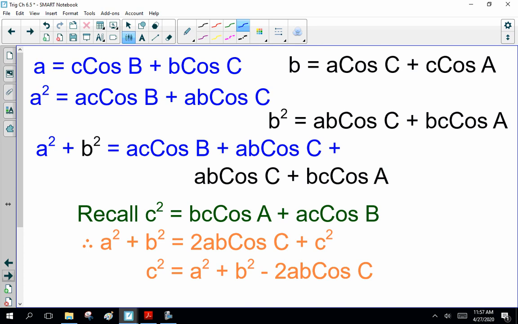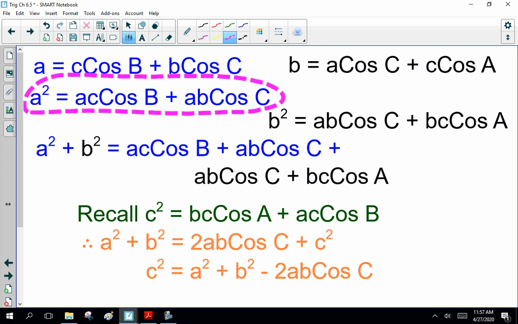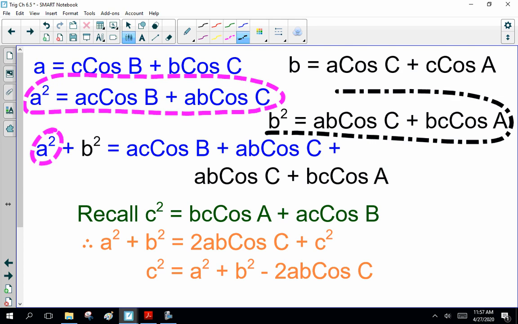Then multiply the first one, the blue one, by A, both sides. You get A squared equals AC cos B and AB cos C. And B squared equals AB, I should show you, A squared, and B squared is AB cos C, BC cos A. So we add them together, we get this mess. AC cos B plus AB cos C plus AB cos C plus BC cos A.